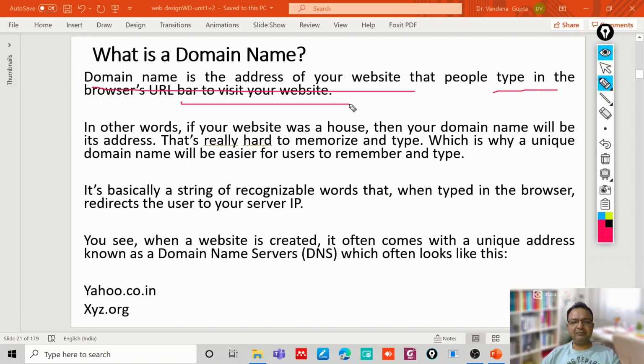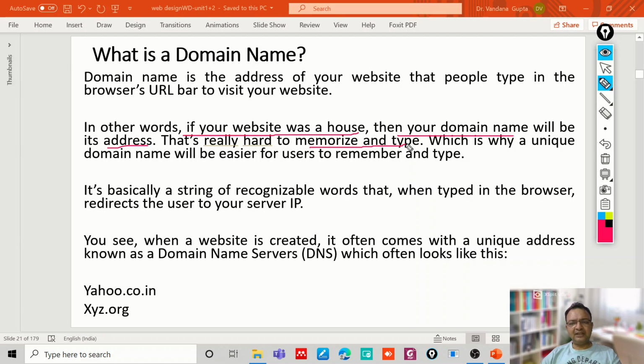So if you are typing www.yahoo.com, it is actually the address of the website, and each website has a unique address. In other words, if your website was a house, then your domain name would be the address. And we choose a domain name which we can easily remember.